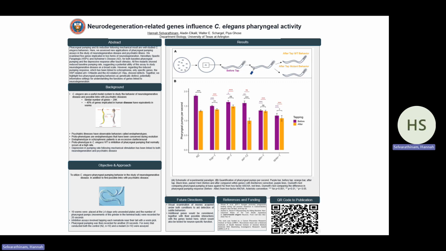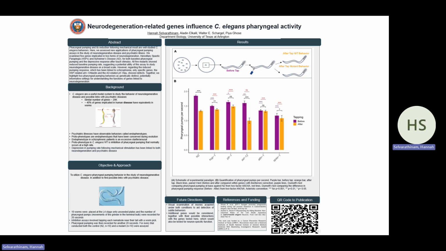First, and interestingly, we found that all 5 mutants tested had a significantly lower pharyngeal basal pumping rate, as shown on the purple bars in Figure 1, compared to wild-type N2 worms. This data suggests a potential application of baseline pharyngeal pumping in the study of different forms of neurodegeneration at the behavioral level, and we also propose the idea that baseline pharyngeal pumping rate may be considered for use as a potential assay for the study of genetics behind HSP.